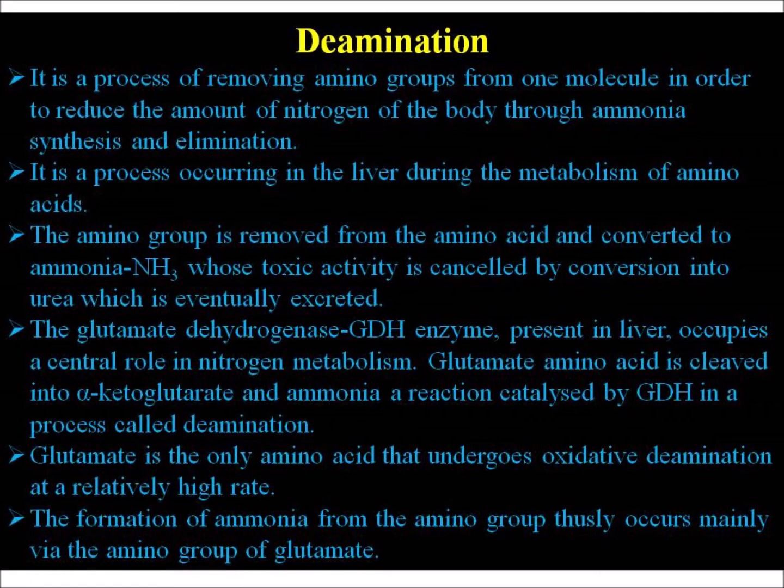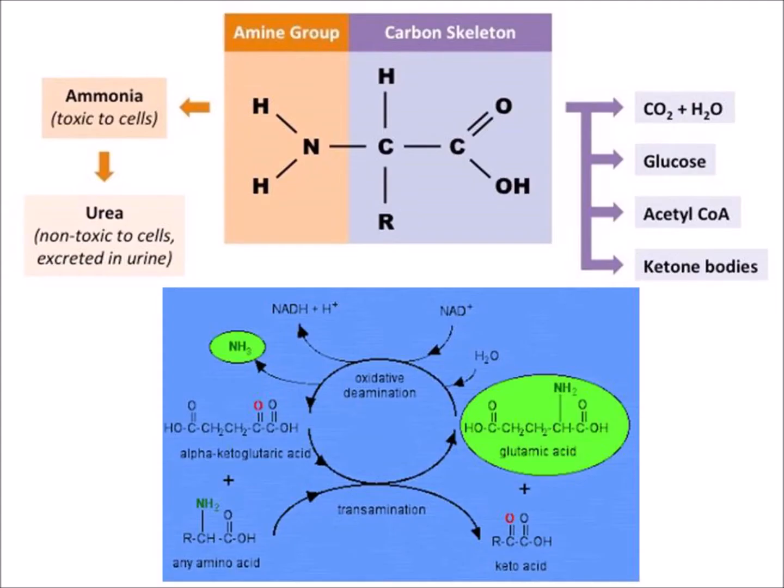The formation of ammonia from the amino group thus occurs mainly via the amino group of glutamate. See here, as a result of deamination, the amino group is removed, ammonia forms and is converted into urea. From the carbon skeleton, glucose, acetyl-CoA, and ketone bodies are synthesized. So oxidative deamination is shown in this figure.